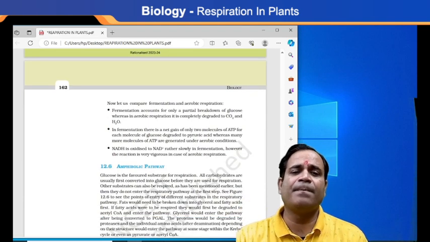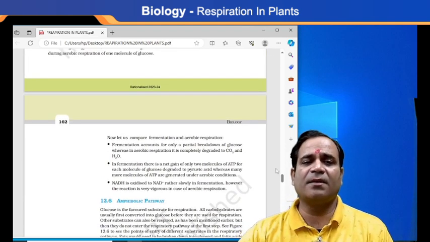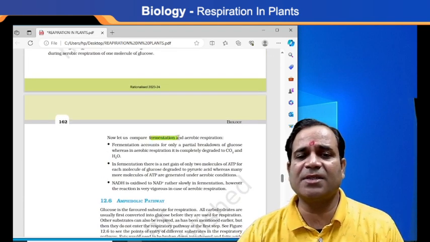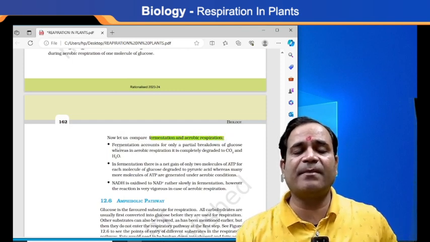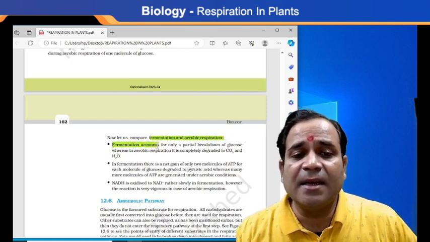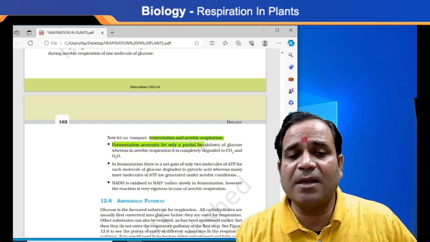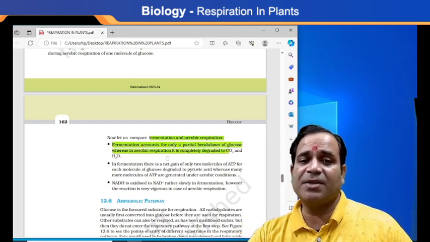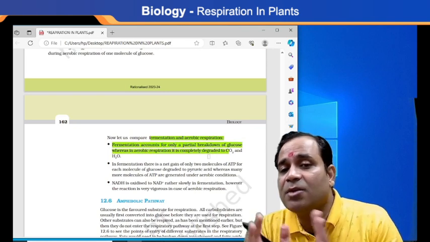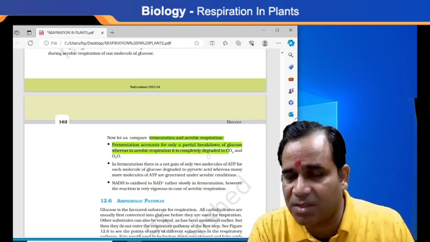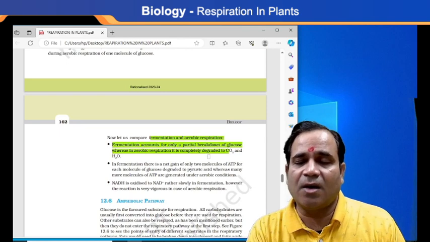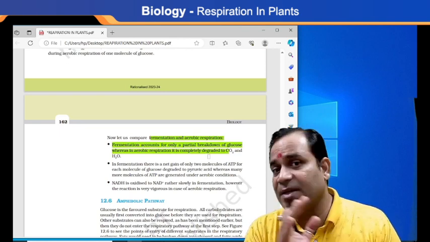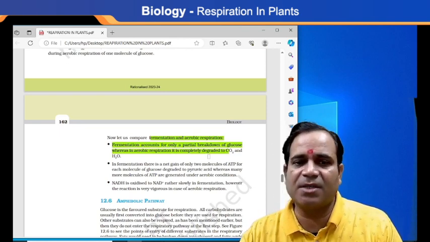Okay, so now let us compare fermentation and aerobic respiration. Fermentation accounts for only a partial breakdown of glucose, whereas in aerobic respiration it is completely degraded to carbon dioxide and water. This is the first difference between fermentation and aerobic respiration.